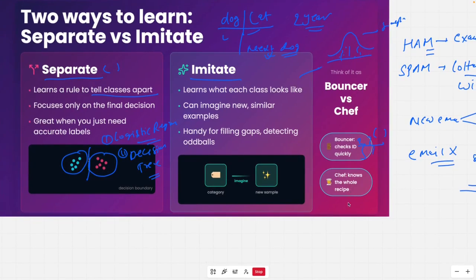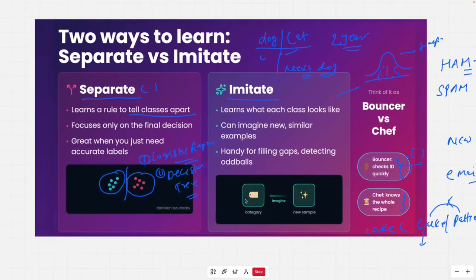But compare this to a generative model, like a chef. Now a chef cannot create a recipe, for example a cake, just by understanding the difference between a cake and patties. That will not be sufficient. He has to understand what each and every ingredient that goes into the cake is and how to cook the cake. This is the difference, and this will be very handy going forward, and it will help us avoid misusing this word, at least generative AI.